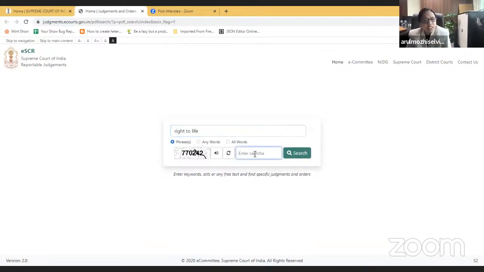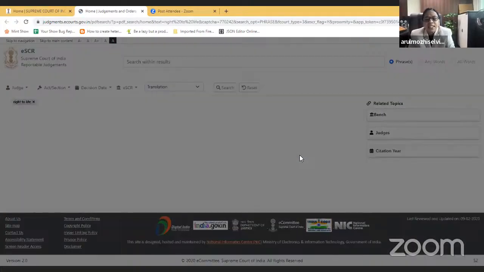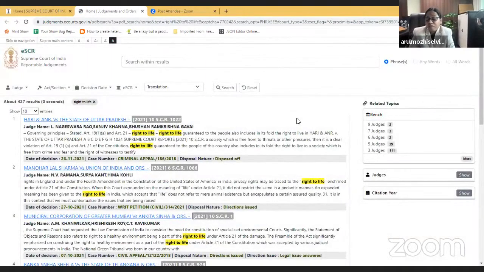One more security feature is added in eSCR, because after a 20-minute time slot, sir, you will again have to enter the CAPTCHA. So this security feature has been added to eSCR. Even as a law student, I would have been thrilled to know how many judgments my favorite judge has delivered. Now I can proudly say that I have read all the judgments of my favorite judge. Everything is at the click of a button.